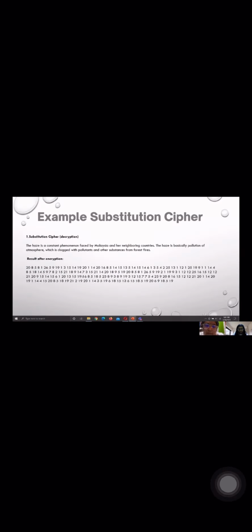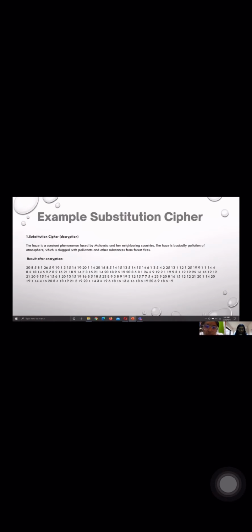So the example result is called encryption. Here the example is "security". How do we get 19 for S? We see here that 19 is the letter S. So this is the S, and the converted number is 19. So this is called an example result of encryption. The decryption converts to encryption.